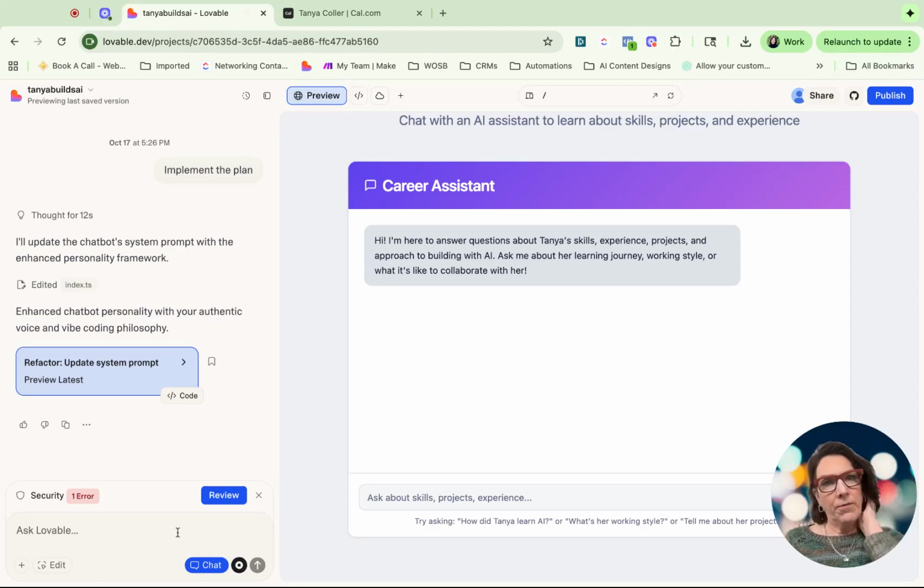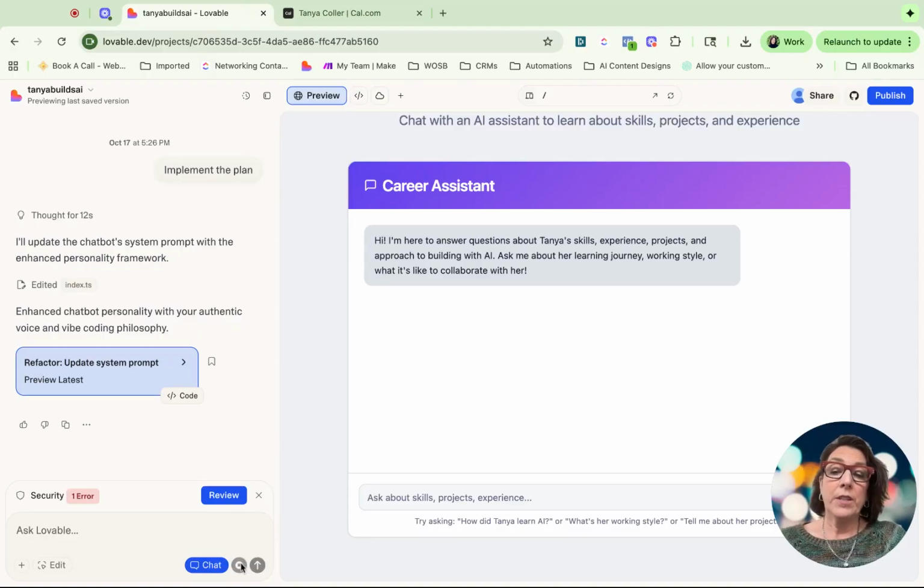Hey there. So I have a new feature I want to build. I have this career assistant, the RAG-based career assistant, and I've noticed that some people are asking about scheduling appointments. I was wondering if we could somehow, as folks are asking about appointments or asking about rates or asking about working with me, if we could tie it to my cal.com account and have the chat actually offer up the cal.com account as an option for people. And then it directly connects out to a new tab where they can go to the site.